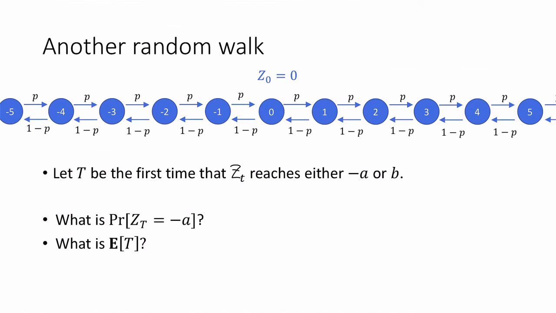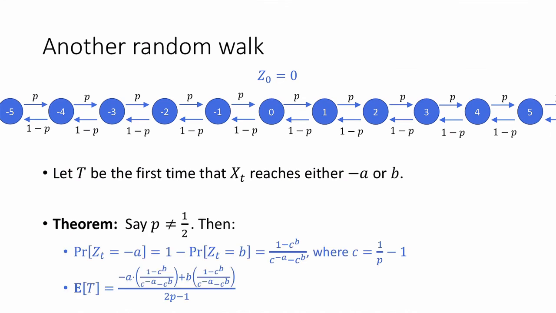And we want to know, what is the probability that z sub t equals minus a? That is, what is the probability that this random walk hits minus a before it hits b? And we also want to know, what is the expected value of capital T? How long do I expect to spend walking around before I hit either minus a or plus b? So here are the answers to these questions. For p not equal to 1/2, what is the probability that z sub t is equal to minus a? Well, it's this thing, 1 minus c to the b divided by c to the minus a minus c to the b, where c is 1 over p minus 1. And what is the expected value of t? Well, it's this thing, which I'm not even going to try to read out.